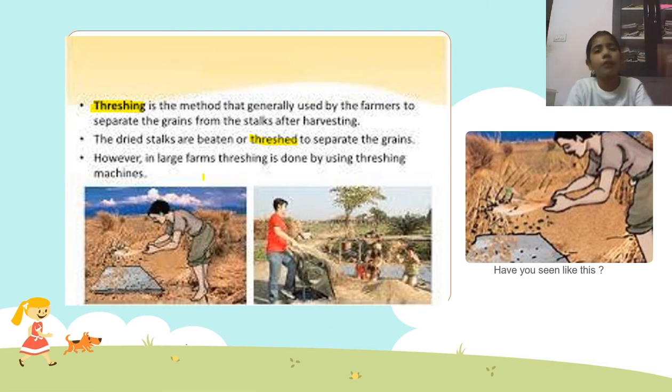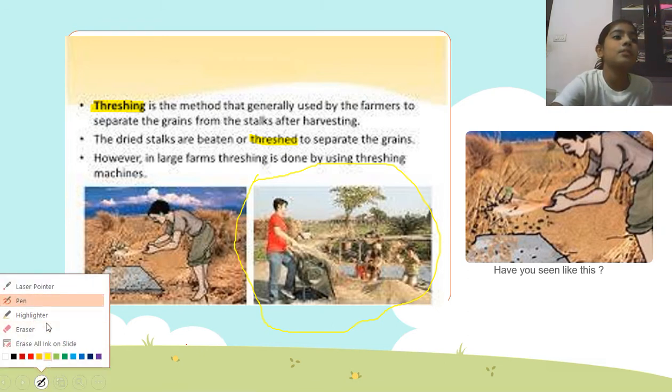It takes a lot of time. So there are even some machines. If you ever see them in future, you can have a look at them and remember your chapters, guys.